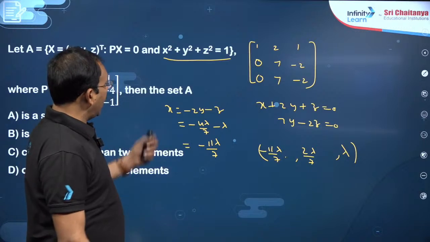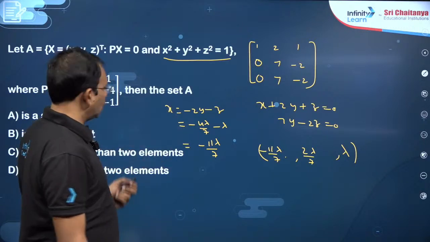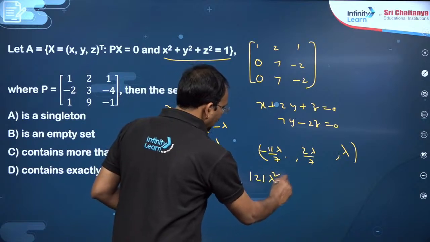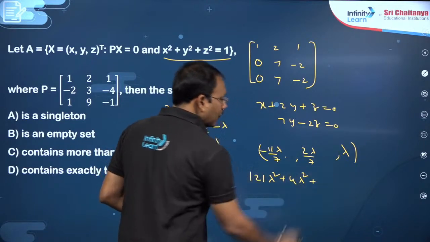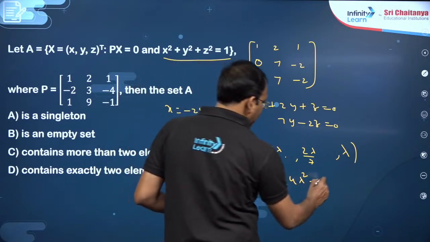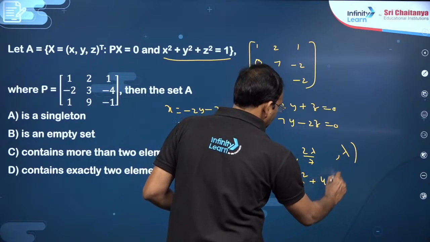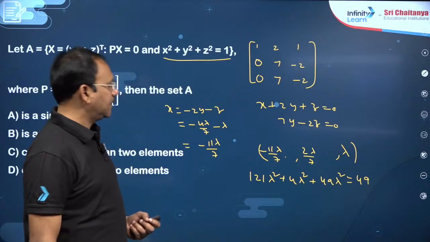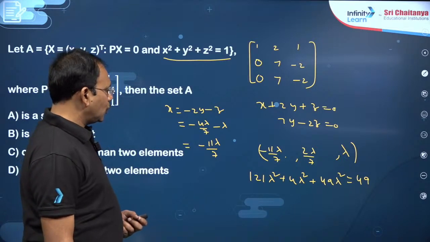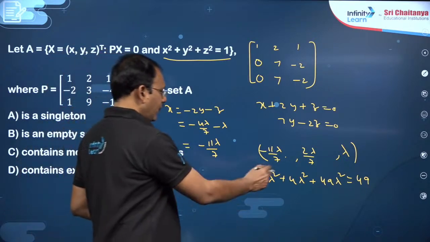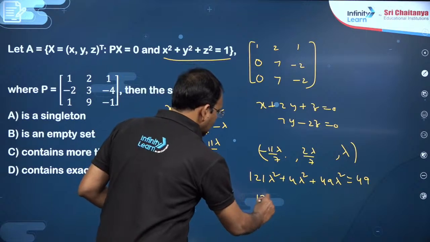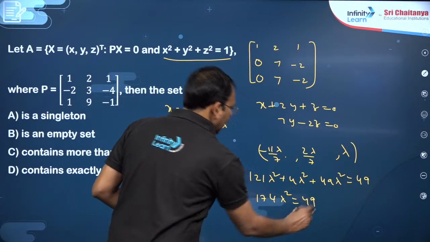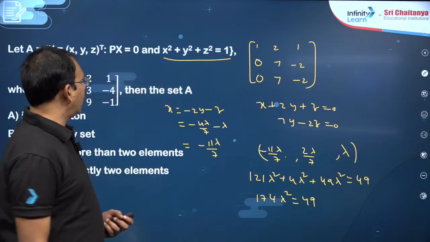Okay, and x square plus y square plus z square is equal to 1, he said. So this is 121 lambda square plus 4 lambda square plus, you can write 7 lambda by 7 means 49 lambda square, is equal to 49, my dear friends. So you will get 121 plus 4 plus 49 is 174 lambda square is 49, correct? So lambda square value you will get.